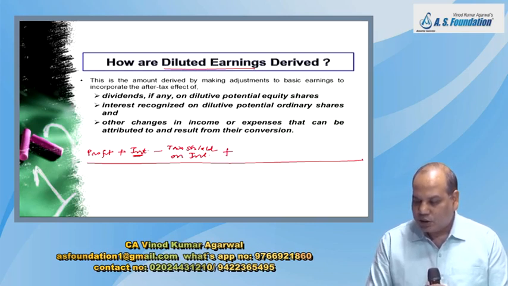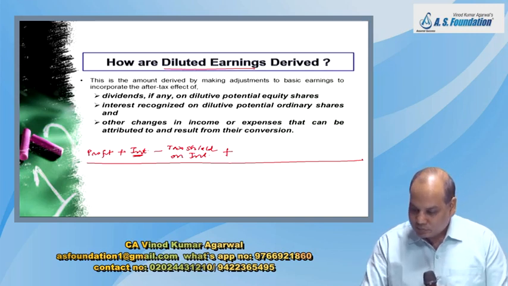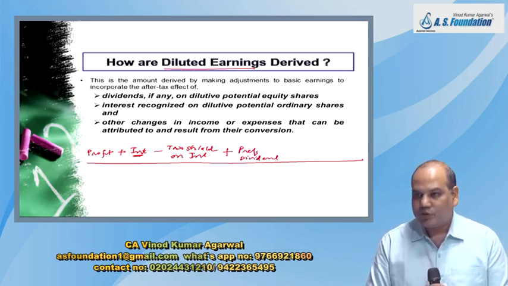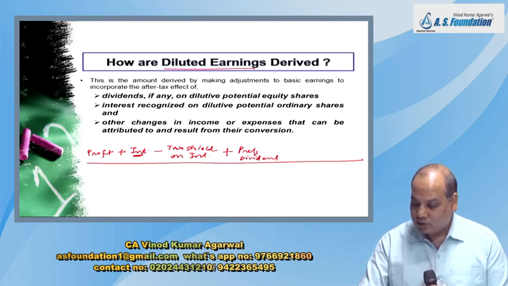Suppose there are convertible preference shares. If you would not have paid preference dividend, the earning available to shareholders would have been higher. So add preference dividend. And in some problems, you will also have one more saving, tax on preference dividend.